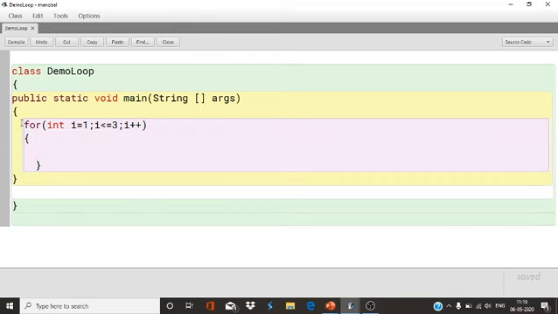Inside this loop I will put one more loop, for int j equals 1, j less than equals 3, and j plus plus.